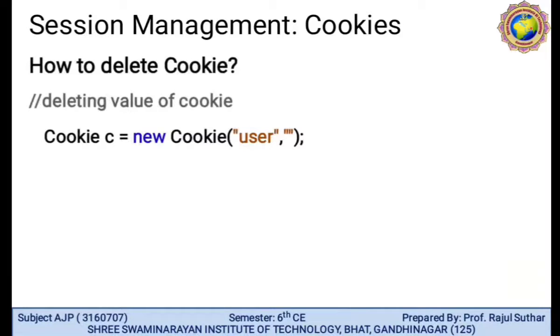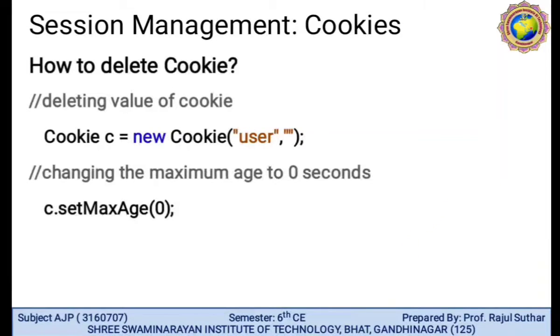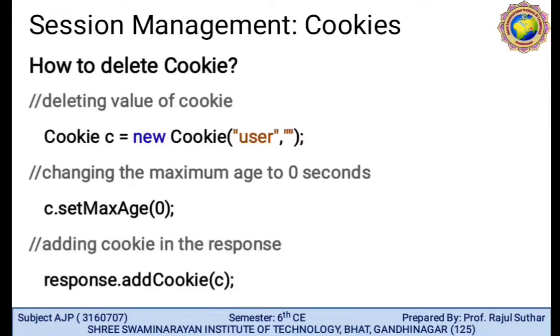Cookie c = new Cookie, name of the user, and the second parameter we leave blank. So changing the maximum age to 0 seconds, c.setMaxAge(0). Then adding the cookie in the response, response.addCookie(c).